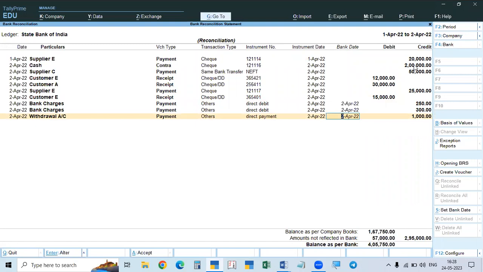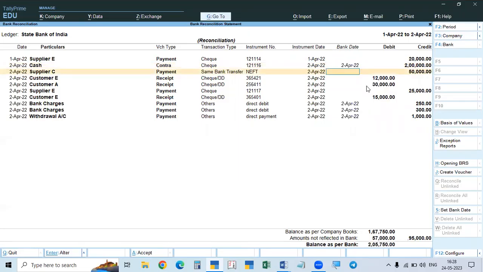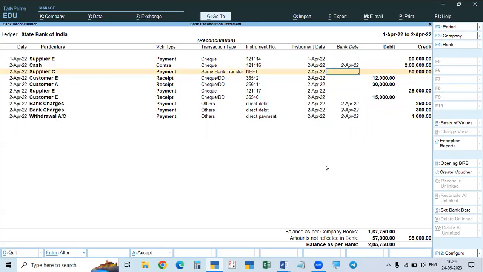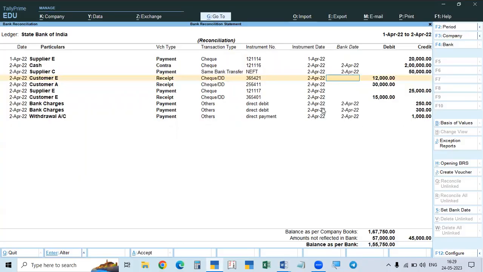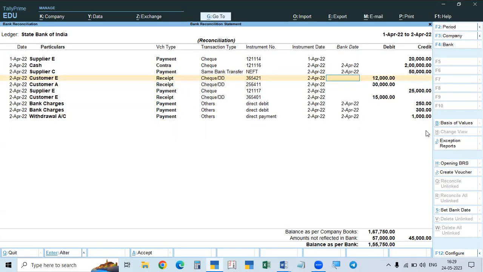Here at the top, 2nd April, there are 2 lakhs. The entries we made now. So 2 lakhs is available, 2/4, 2 lakhs available. And after that, there is also payment by NEFT. We paid 50,000 rupees by NEFT to Kaplasi. It is also available. So all these are available. In addition to these, 1, 2, 3, 4 are not available. Second year, 25,000 rupees, 25,000 supply. Okay, so all this is over, completed.